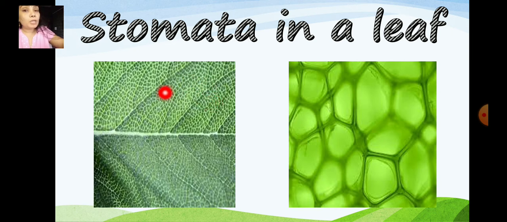The carbon dioxide present in the air, which is needed for photosynthesis, enters the plant through these stomata, and oxygen also comes out from the same stomata. The leaf has a green color component called the chloroplast.